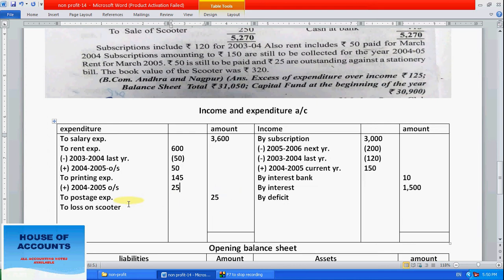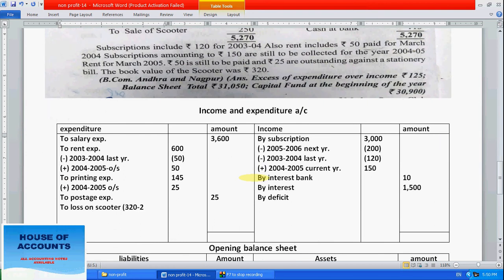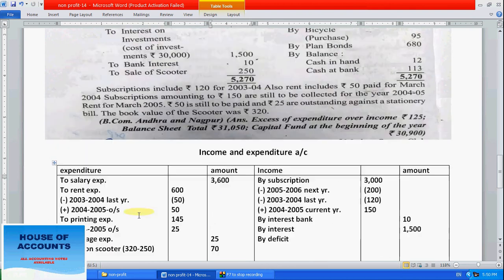Okay, postage we have already taken. Here write 320 as the book value, and we have sold it for 250 here. So minus 250, so 70 is a loss. If it is profit, it will come on the income side. If it is loss, it will come on the expenses side. So all entries are over.